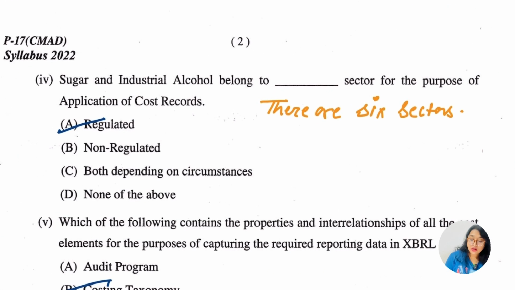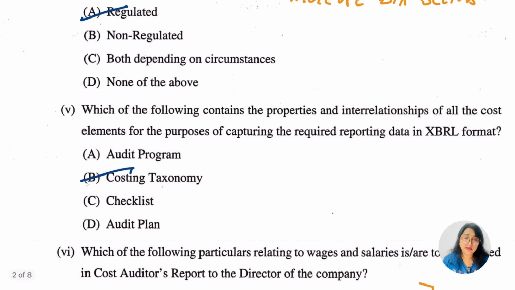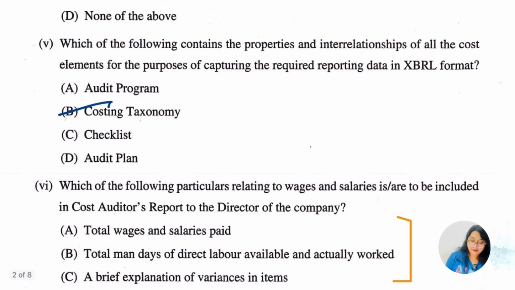Sugar and industrial alcohol belong to, there are basically 6 sectors here, and among them sugar and industrial alcohol also consist. So basically they're asking which sectors these belong to. That is a regulated sector. Hope you know the answer, because it was also easy. Let's go for the fifth.